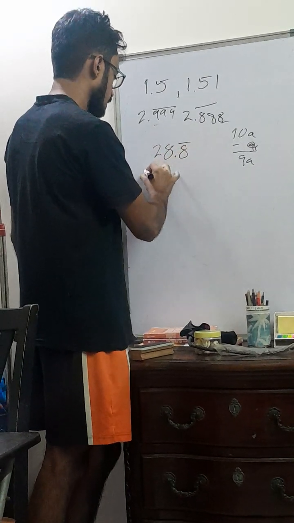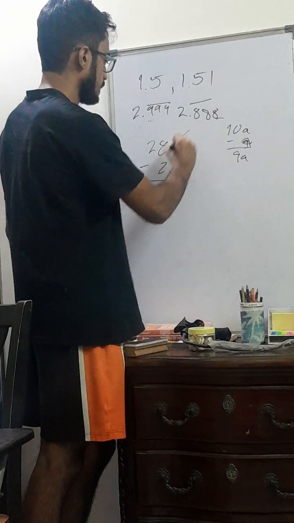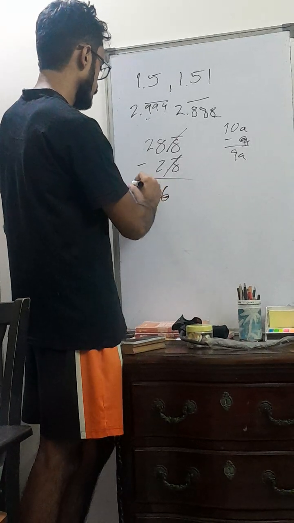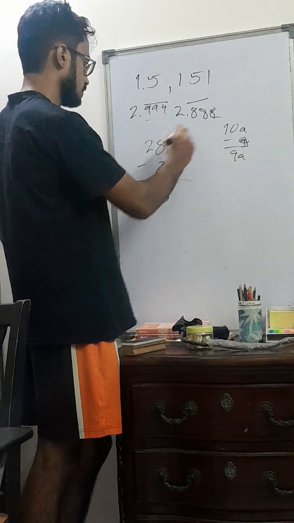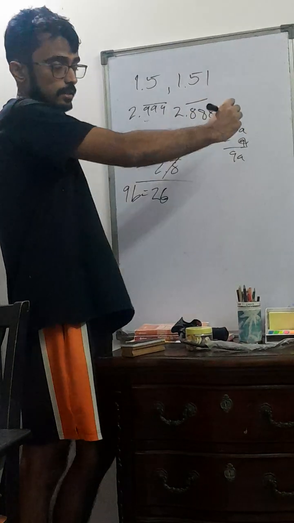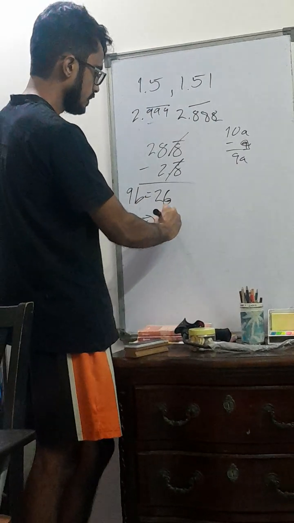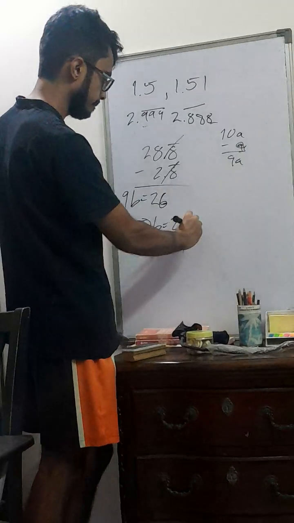So then, 10 times this is 28.8 continuing, minus 2.8 continuing. The 8s cancel. That is equal to 26. And therefore 9B is equal to 26, because let's say that 2.8 continuous is B. This implies that B is equal to 26 by 9.